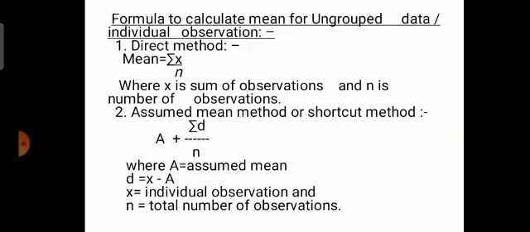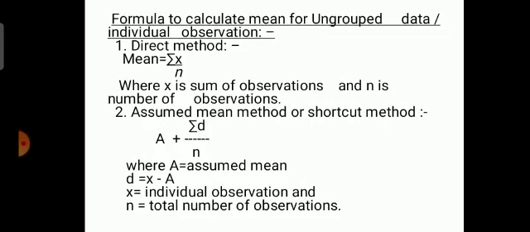First, direct method: mean is summation x upon n, where x is the sum of observations, that is, you total all the x values that are given, and n is the number of observations. How many values are given, you take it as n.